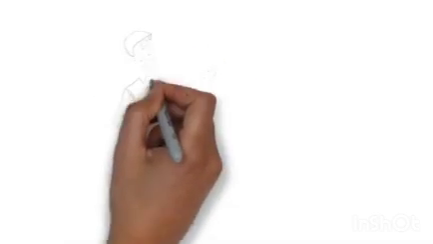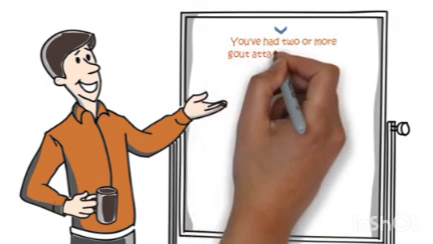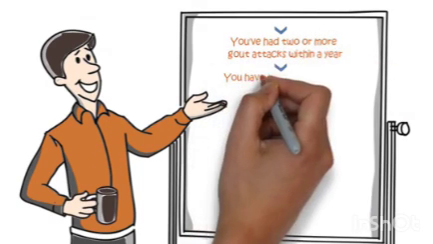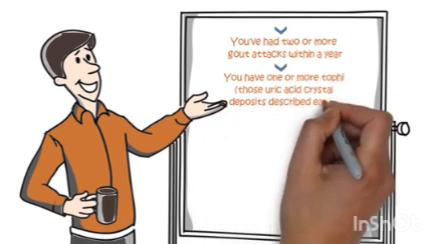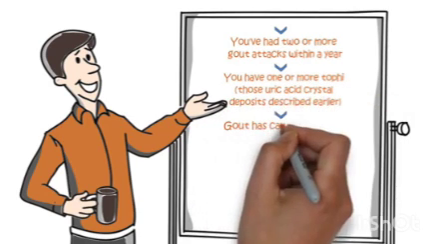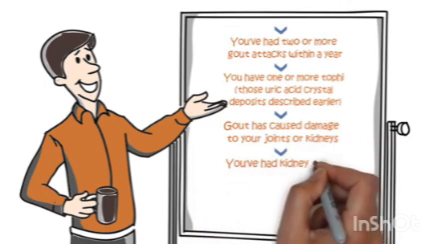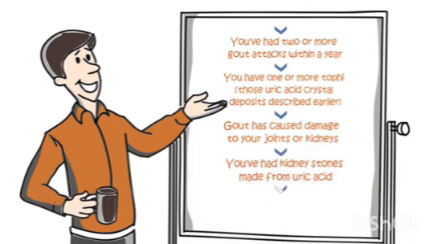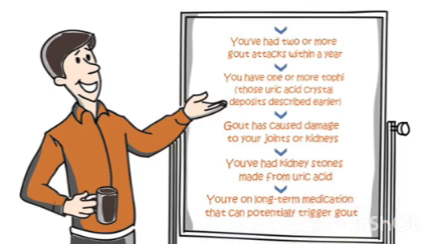Your doctor may recommend allopurinol if you've had 2 or more gout attacks within a year. You have 1 or more tophi, those uric acid crystal deposits described earlier. Gout has caused damage to your joints or kidneys. You've had kidney stones made from uric acid. You're on long-term medication that can potentially trigger gout.